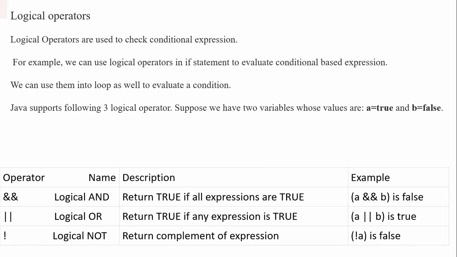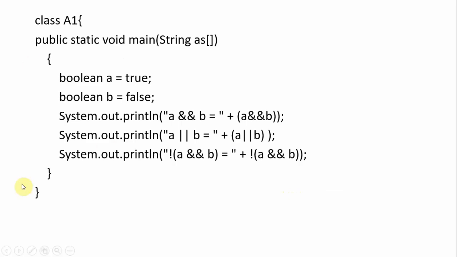It returns true if all expressions are true, it is used in between conditions. For example, a and b. If a is a condition and b is a condition, it will give true only when both a and b are true. Logical or means it will give true if either a or b, any expression, is true. And logical not returns the complement of the expression. So this is an example.